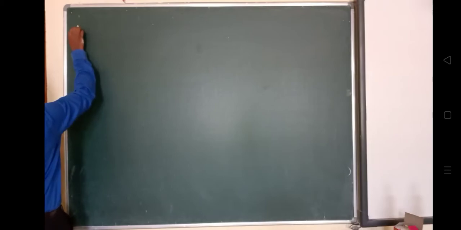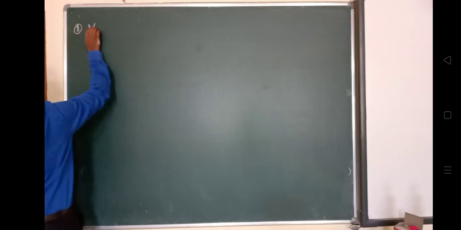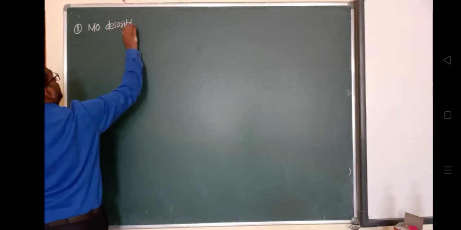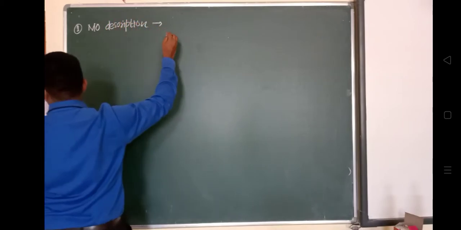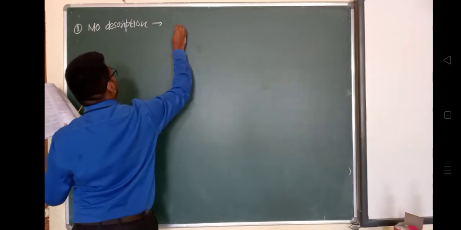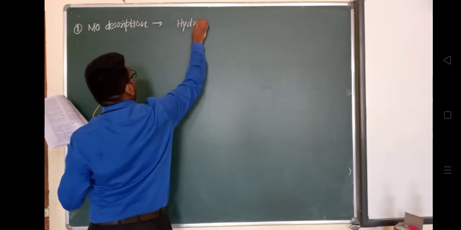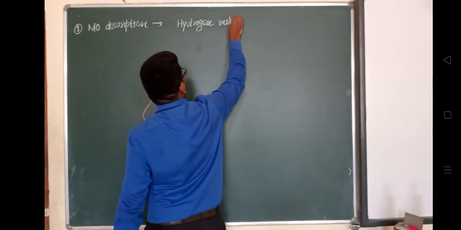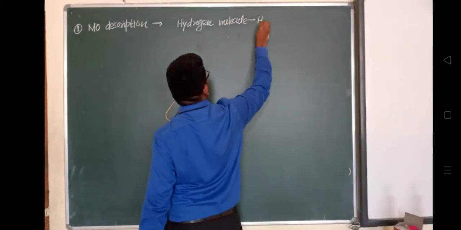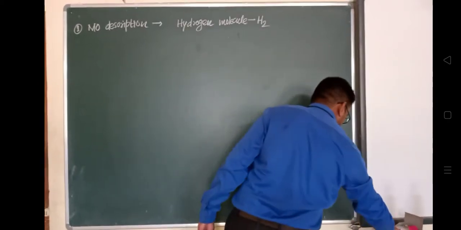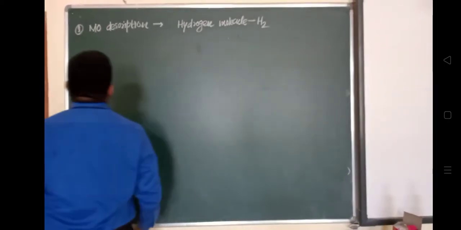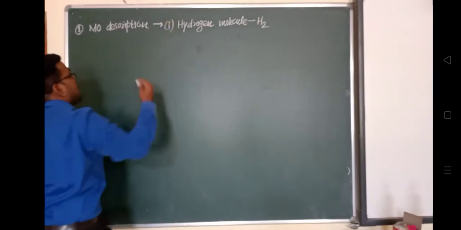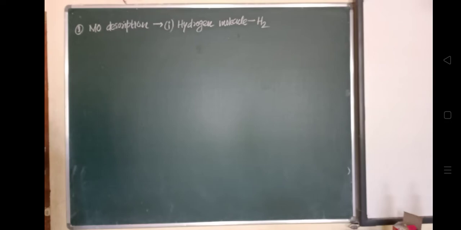So we'll see first the molecular orbital description for simple diatomic molecules. In that category, the very first one is the hydrogen molecule, which consists of two hydrogen atoms. So the molecular orbital description, we will see for the very first, the H2 molecule.